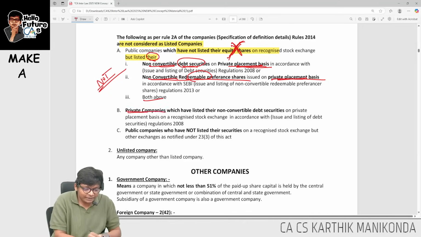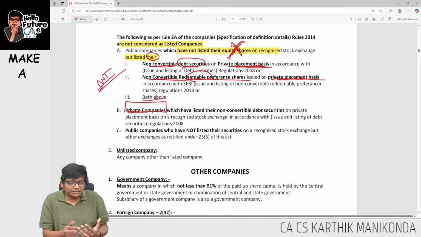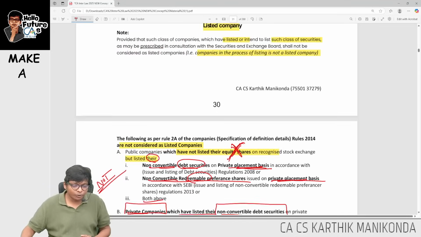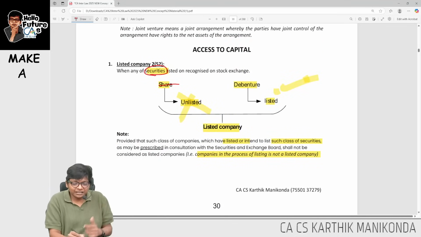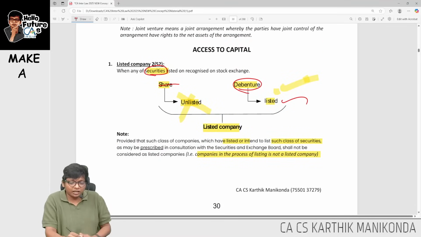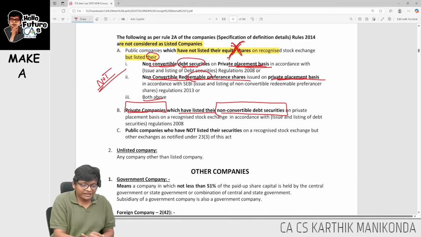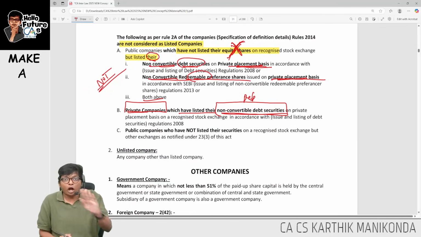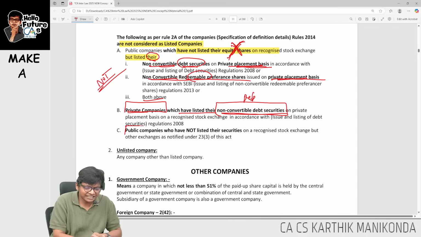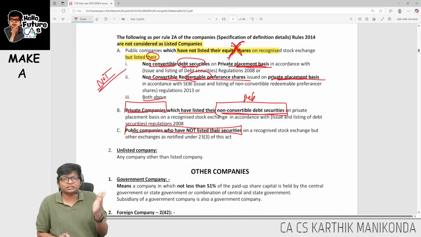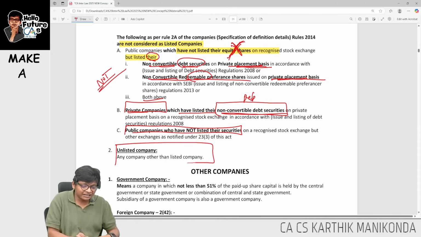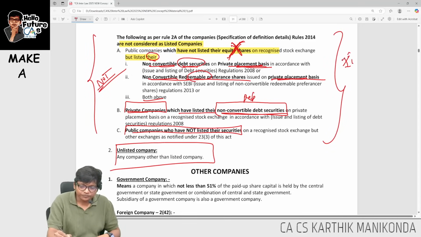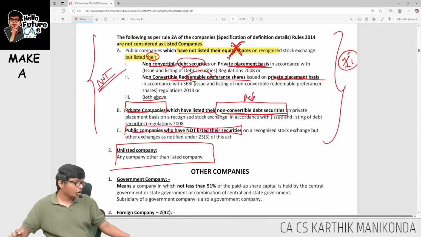Additionally, private companies can never be called listed companies even if they listed their non-convertible debt. Sir, why is this point important? Look at this. For other companies, if debentures are listed, it's called a listed company. But for a private company, if their debt is listed, if debenture is listed, it is not a listed company, guys. And lastly, of course, a public company which is not listed is not a listed company, and they are defined as unlisted company and other than listed company. So this exception list is very, very important. I hope I have covered all the points.